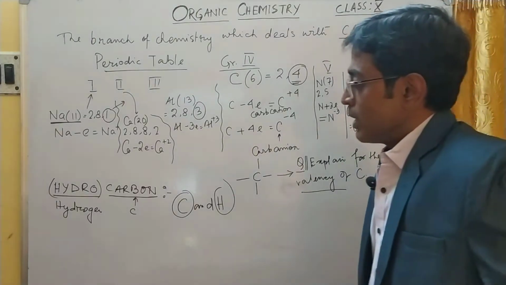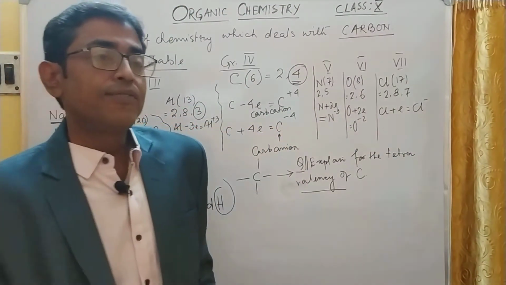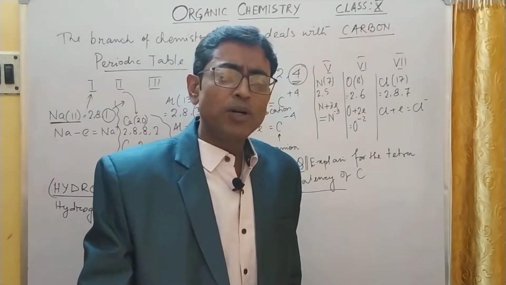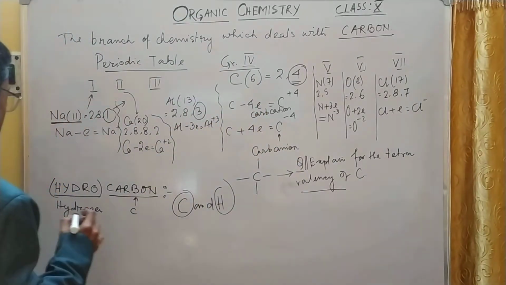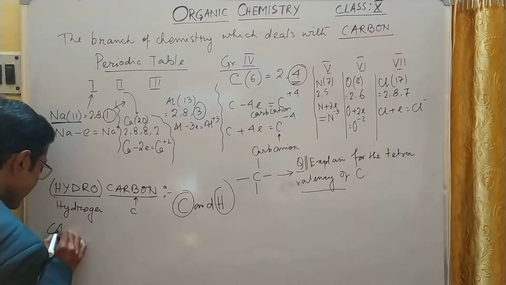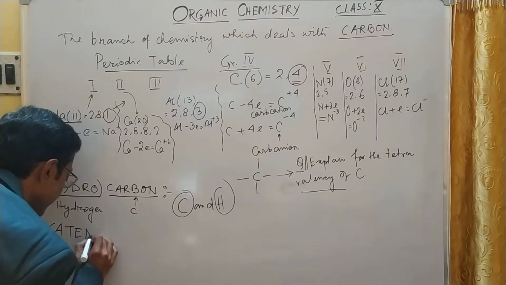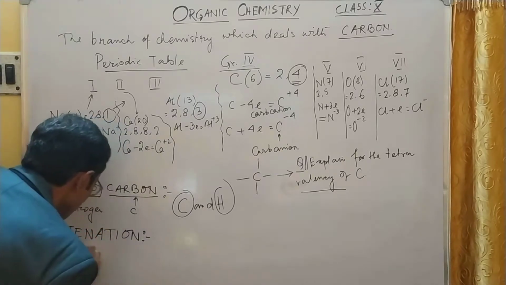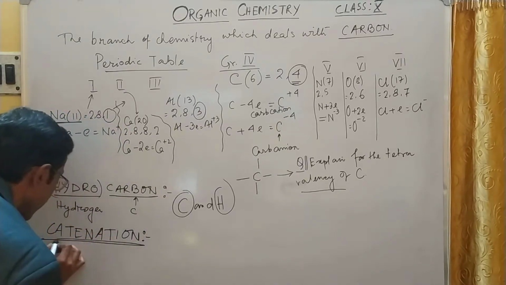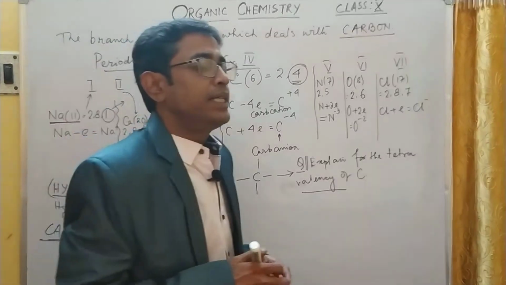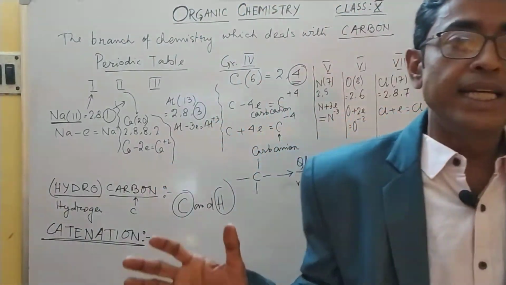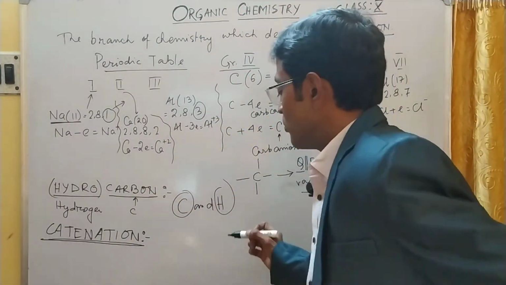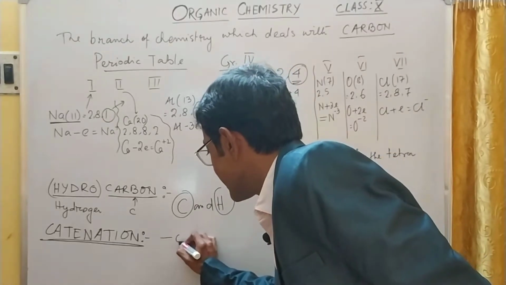Now remember, the property responsible for the formation of a large number of compounds of carbon is called catenation. Due to this property, carbon has the property of forming long chain structures. They can form a long chain like this.